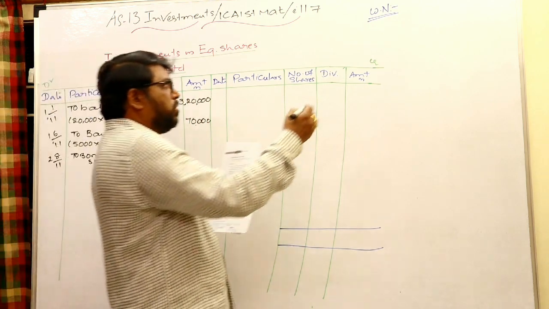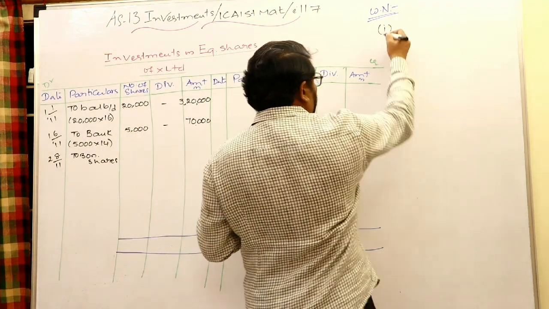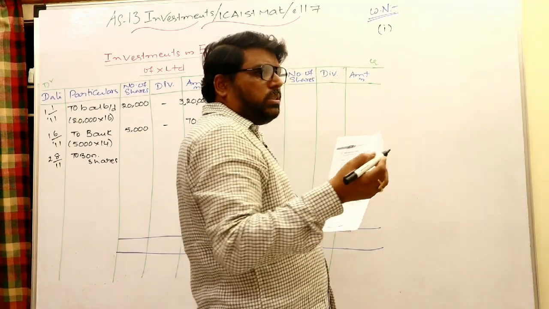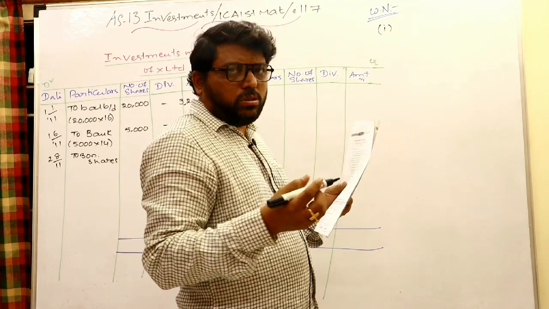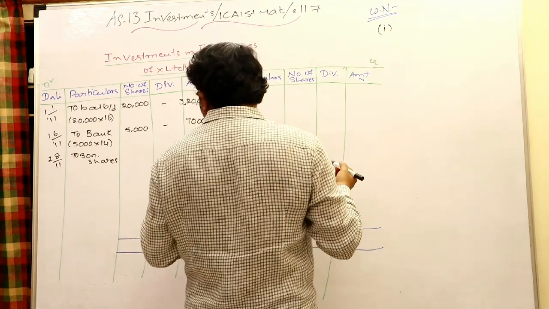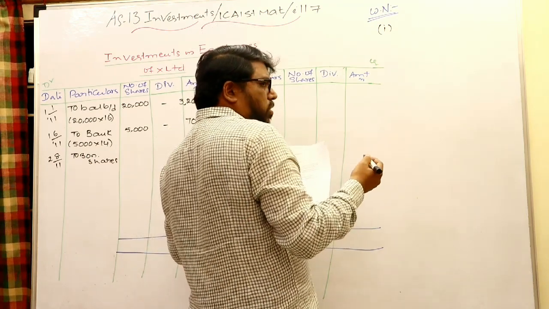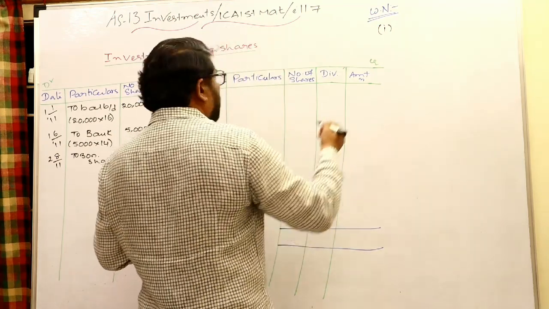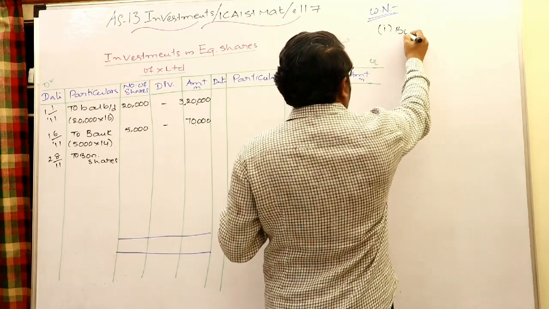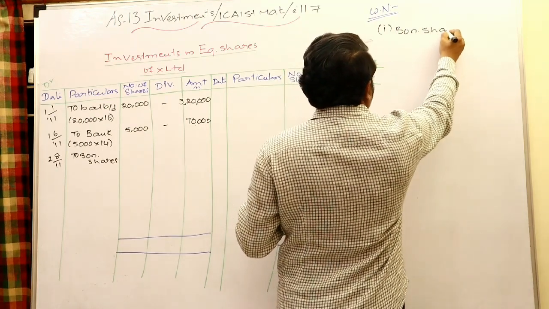Let us write bonus shares. Bonus shares can be received without incurring any cost; they are given free of cost. Bonus shares are also known as capitalization of profits. Profits are declared not in the form of dividend but in the form of shares.